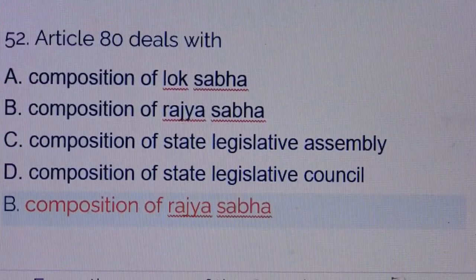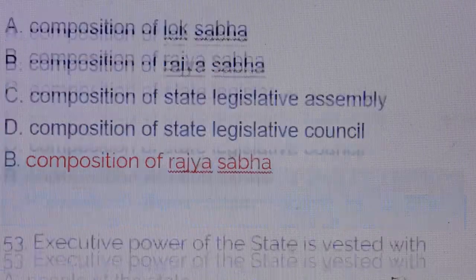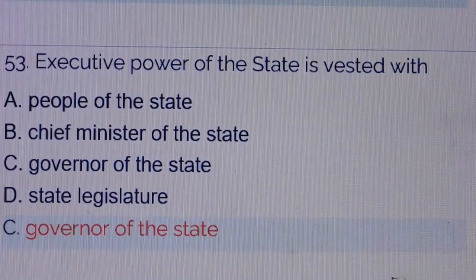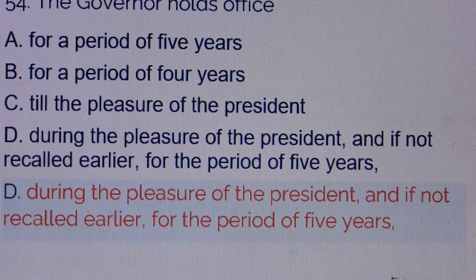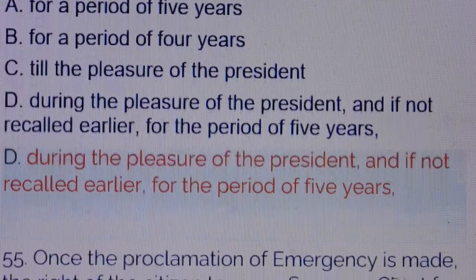Question number 52. Article 80 deals with. Answer is option number B. Composition of Rajya Sabha. Question number 53. Executive power of the state is vested with. Answer is option number C. Governor of the state. Question number 54. The governor holds office. Answer is option number D. During the pleasure of the president and if not recalled earlier for the period of 5 years.